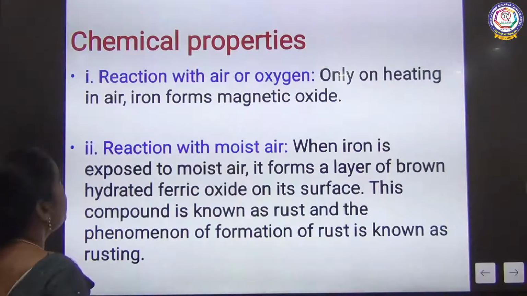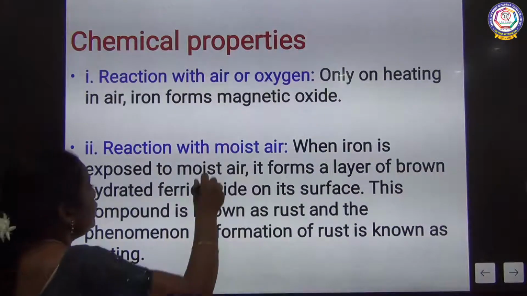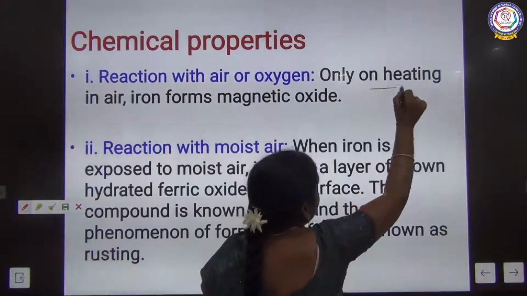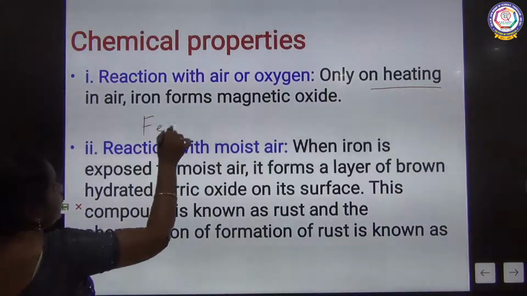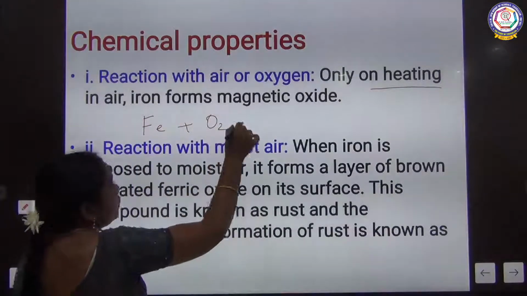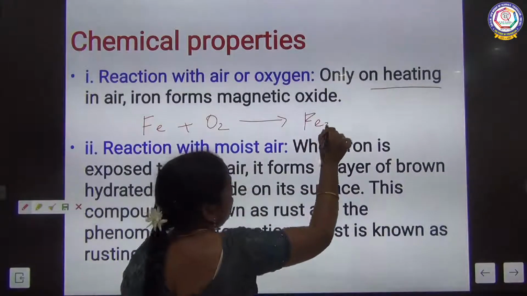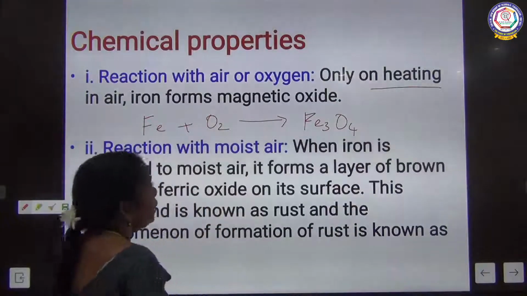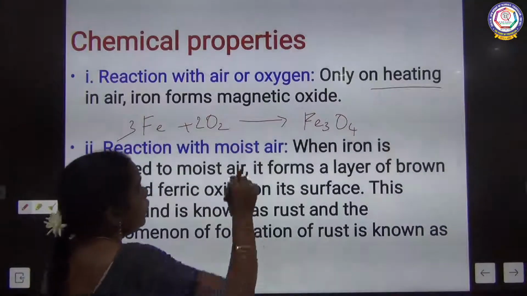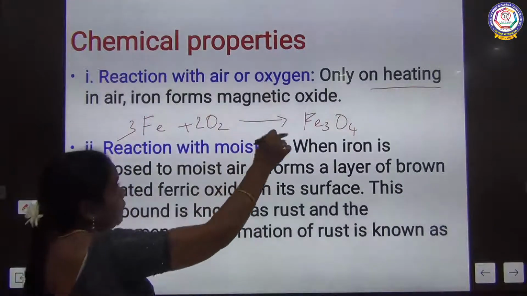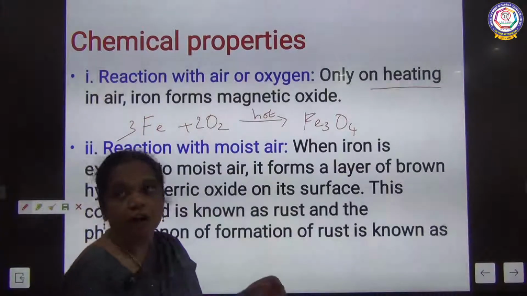First we are going to see the reaction of iron with air. On heating, the iron can react in the hot condition. Iron can react with oxygen to form iron oxide, Fe3O4. This reaction takes place with the hot iron.